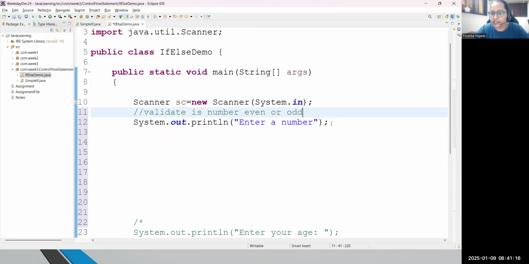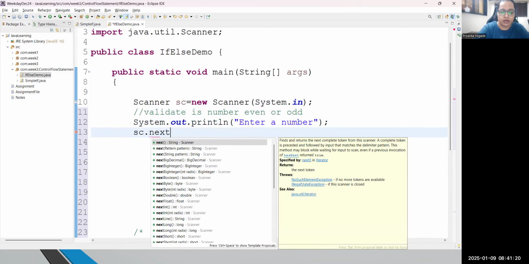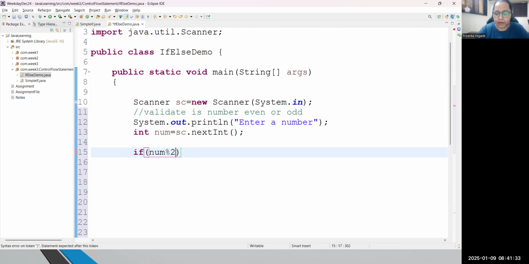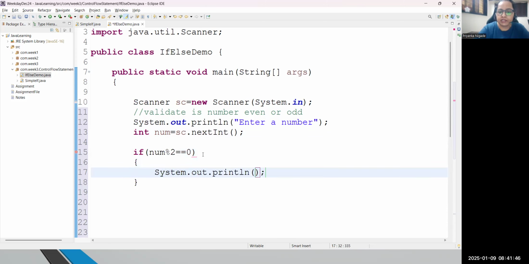So very first, let's accept the number. I will write sc.nextInt(), and here I will read that number and store it. This is the number. Now this number I will add in my condition. If the number is completely divisible by 2 and its result is 0, meaning equal to 0, the left-hand side result is 0 and that 0 matches with this 0, then only I'll say the number is even.